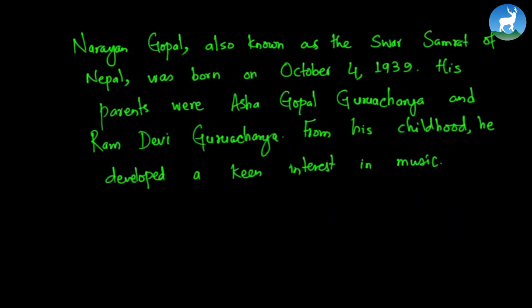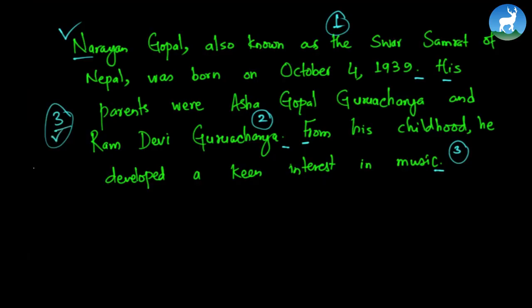So this could be the tentative first paragraph, right? How many lines does this paragraph have? 3 lines. Okay, so this could be the tentative first paragraph. How many sentences? Let's do the sentence count first. Starts with a capital letter, ends here. One sentence. Starts with a capital letter, ends here. Second sentence. Third sentence. So we have 3 sentences. So it is a 3 sentences long paragraph.